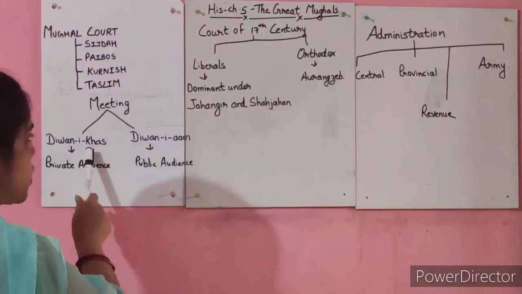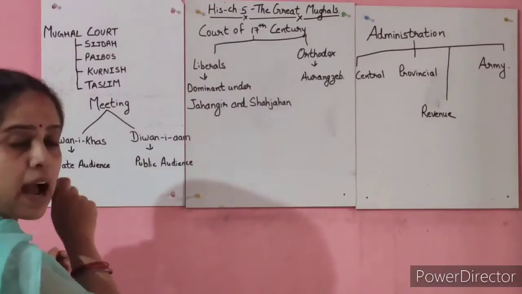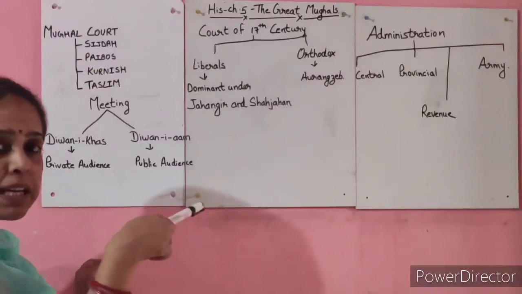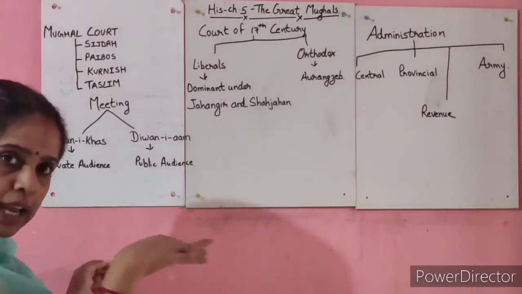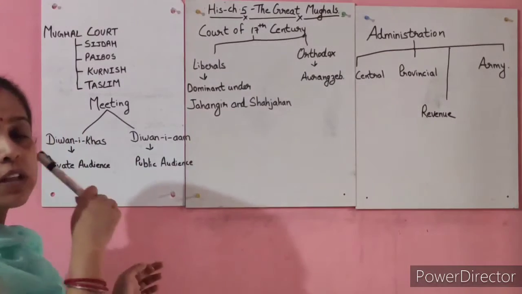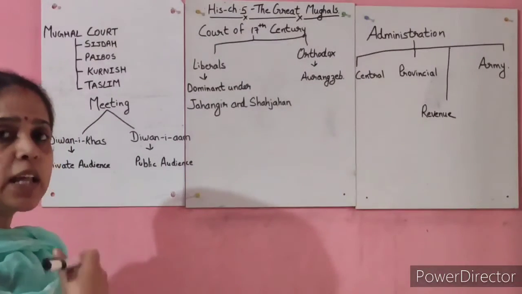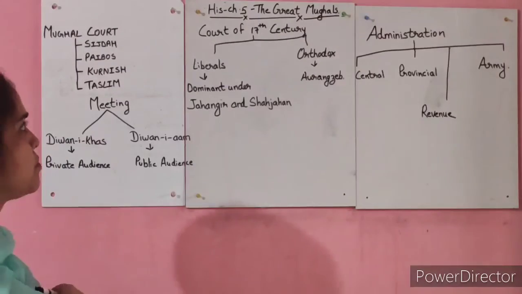There were two halls. One was Diwan-e-Khas, one was Diwan-e-Aam. Diwan-e-Khas was for private audience, that is for meetings related to the affairs of the kingdom, and Diwan-e-Aam was for the public audience, where the people used to come and share their problems with the king.